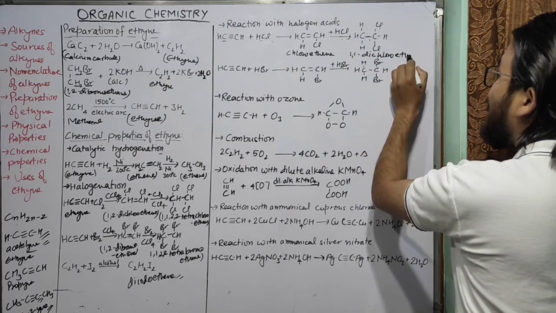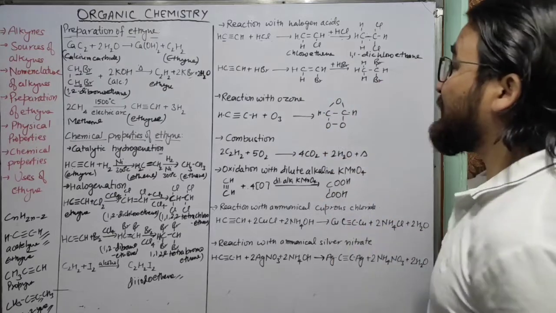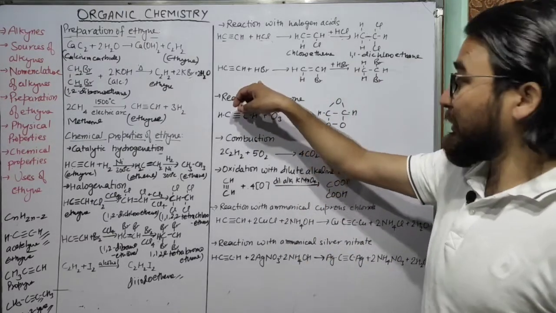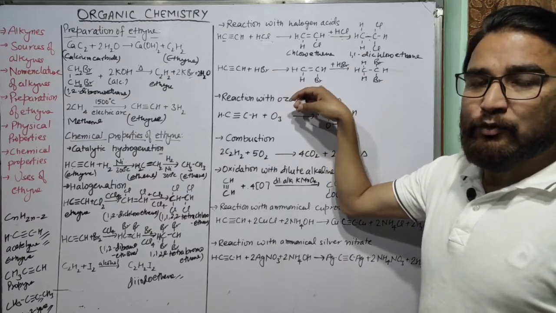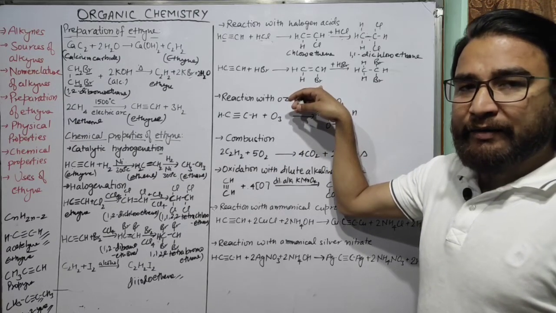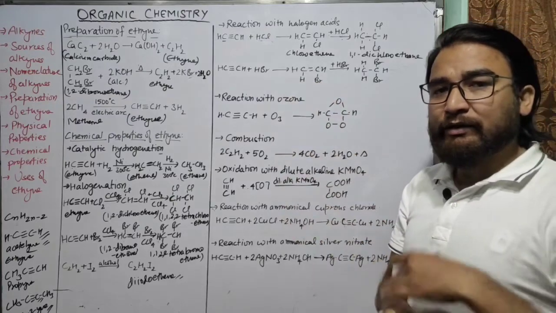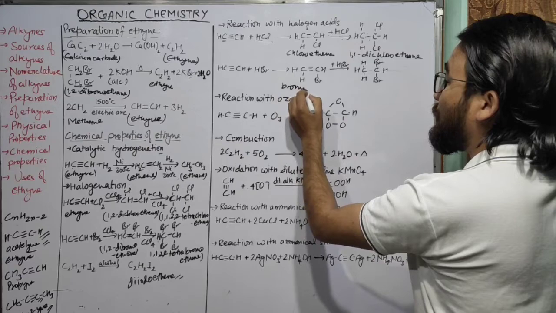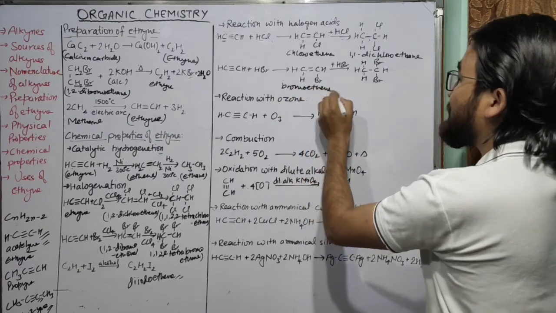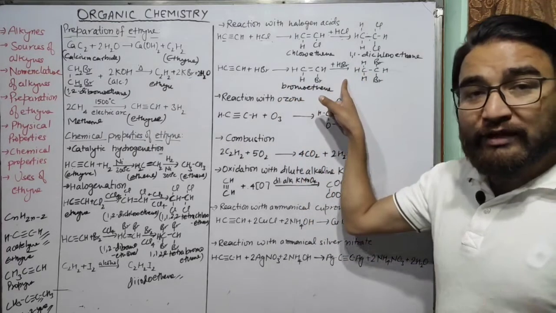It is 1,1-dichloroethane. Similarly, the reaction will take place with HBr. The hydrogen atom will be attached to one carbon atom. The bromine atom will be attached to the other carbon atom. The triple bond will be converted to a double bond. So what will be its name? Its name is bromoethene. Now this bromoethene will further react with HBr.